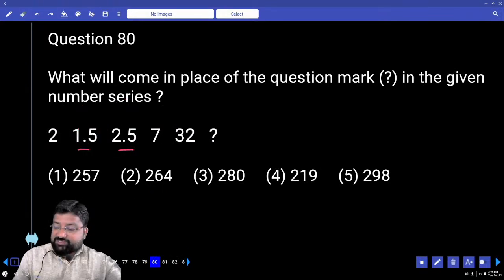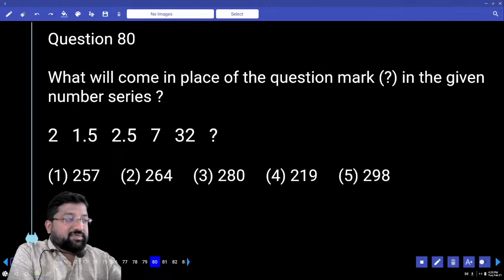I see 2 decimal numbers here. These are indicators for me. Right?